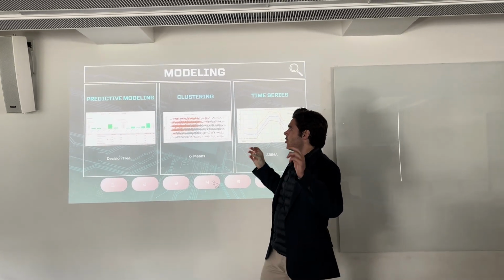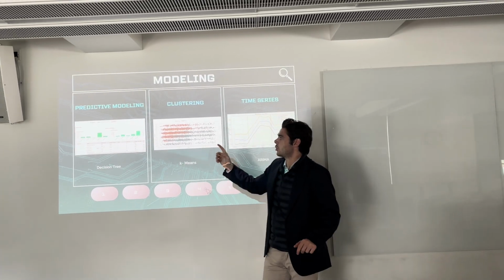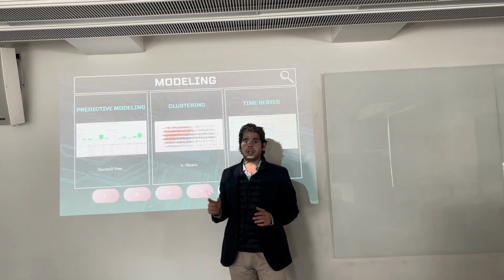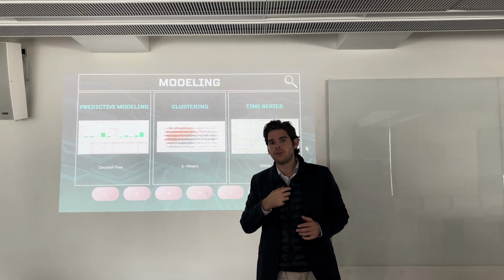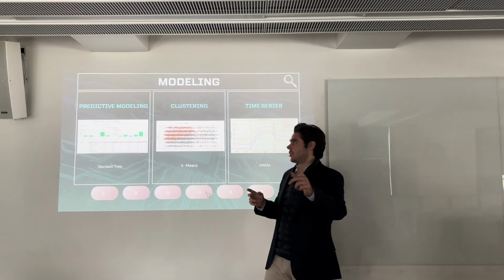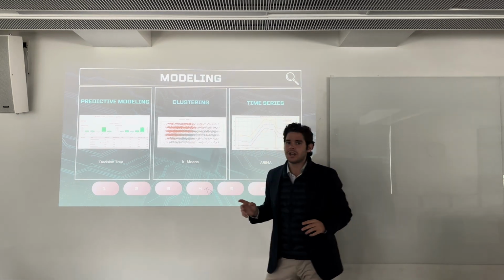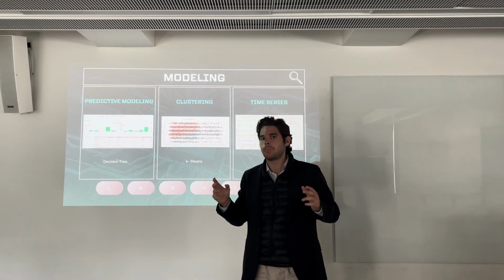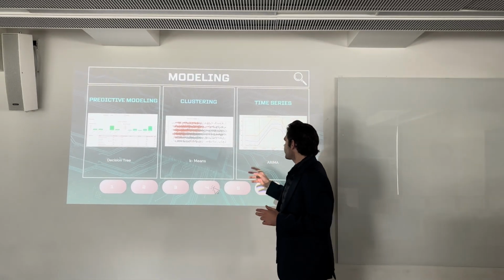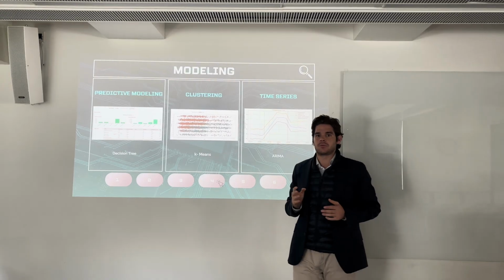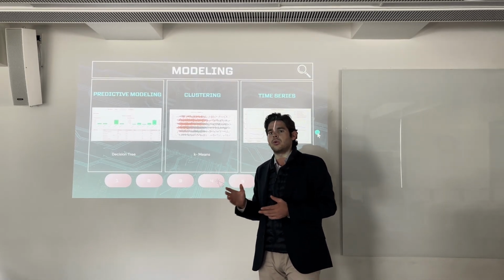So to solve this problem, we did 3 different things that we are going to explain now. We did predictive modeling, so we can predict what the answer of all employees is going to be before they answer, with 97% accuracy. We'll see later. We also did clustering in order to have an automatic model that can detect the different types of personas in our company. And we also did a time series because it's good to predict, but we also need real-time control of what is happening.